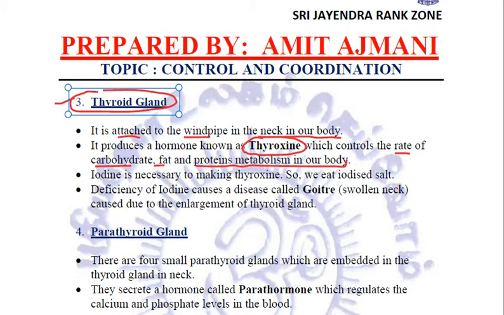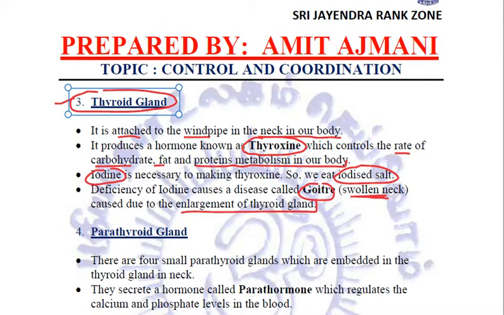For making this thyroxine, iodine is necessary, and that is the reason why we eat iodized salt. If we do not take sufficient amount of iodine, then the deficiency of iodine will lead to a disease which is called goiter.